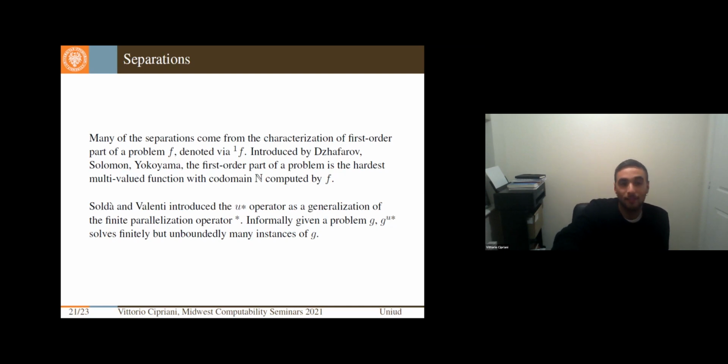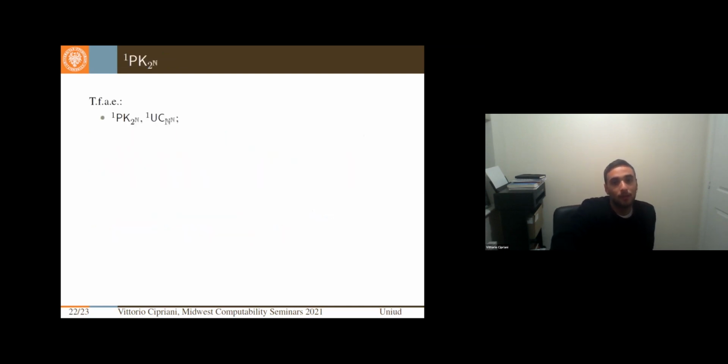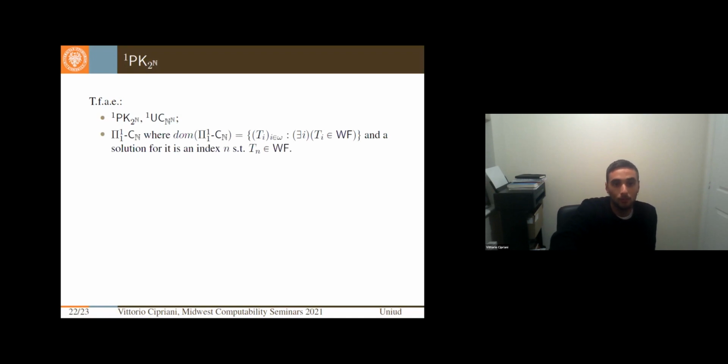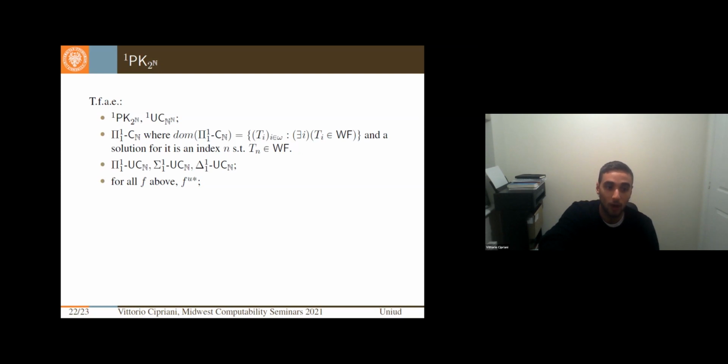Characterizing the first order part: the first order part of the unique choice on the Baire space is equivalent to Pi^1_1 C_N. Now simply, you give me as input a sequence of trees of which one is well founded, and you give me an index of that. It is equivalent to the restriction of unique choice, so it is Sigma^1_1 and Delta^1_1. It is equivalent to the unbounded star parallelization of the principles above, so unboundedly many, but finitely many, of the unbounded parallelization of ID.